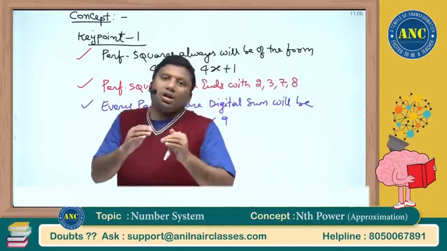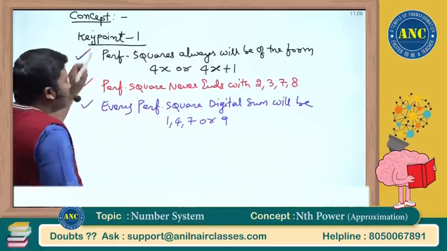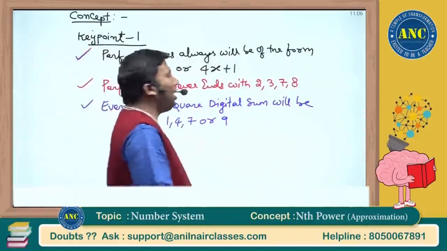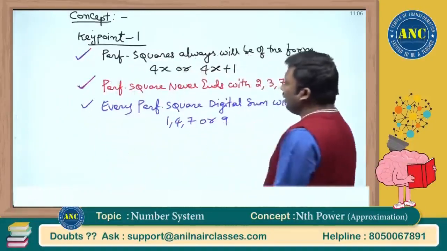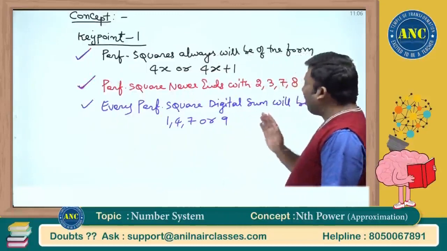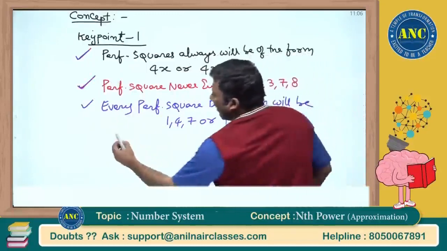To check whether a number is a perfect square or not, first check whether it is of the form 4k or 4k plus 1. A perfect square never ends with 2, 3, 7 or 8. Every perfect square's digital sum will be 1, 4, 7 or 9. For example,